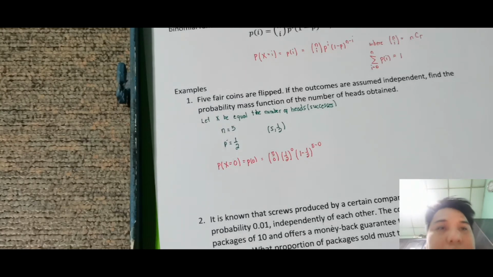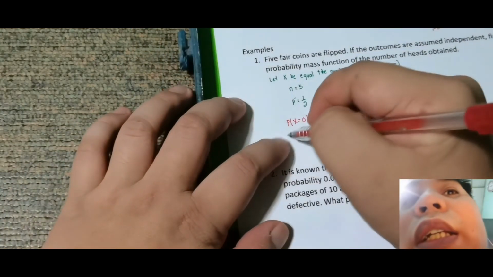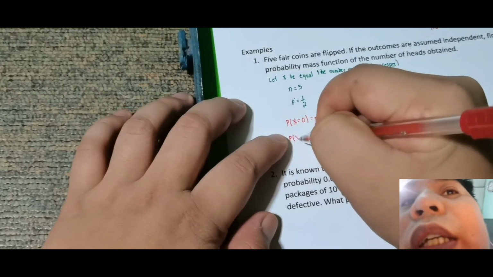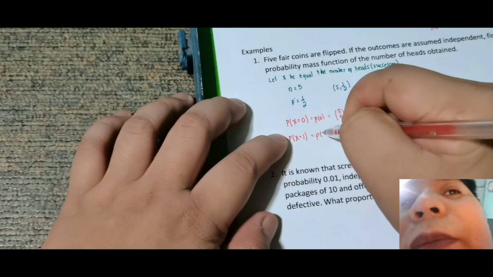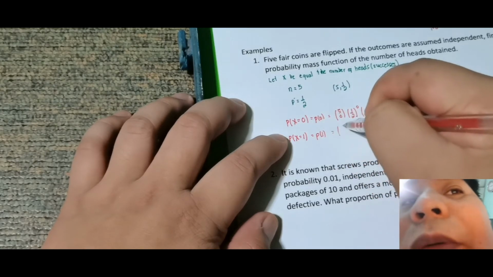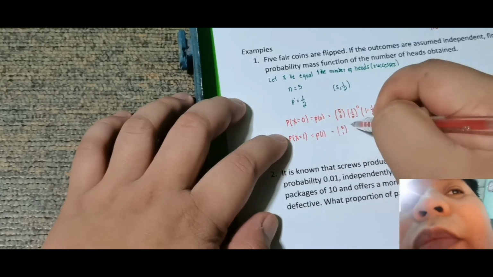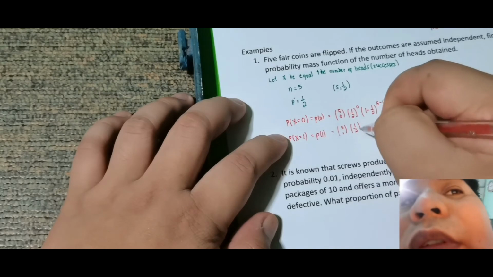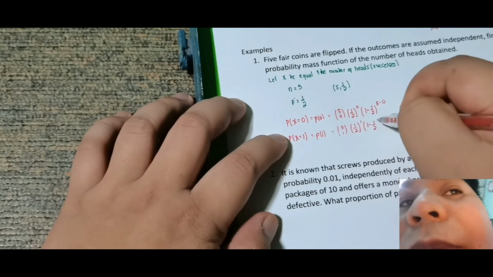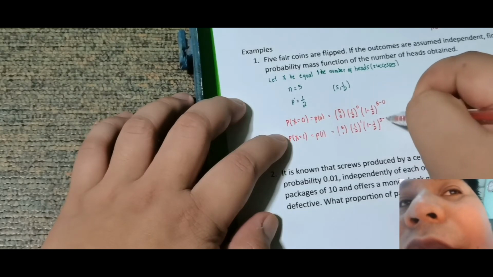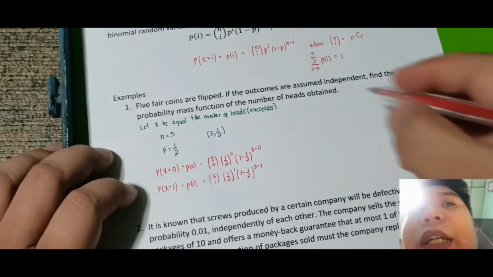Or I guess set up ko muna din yung iba, no? So for P(X) equal to 1, this is probability of 1 is equal to 5 taken 1, then 1/2 raised sa 1, then 1 minus 1/2 raised sa 5 minus 1. So again, sineset up ko lang sila lahat.